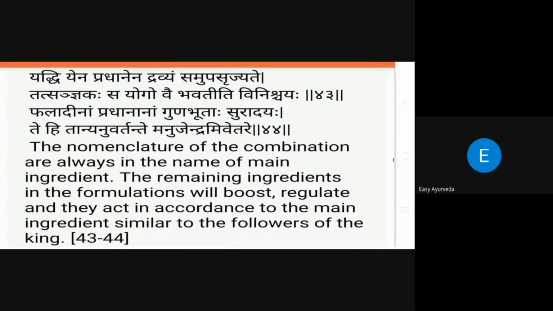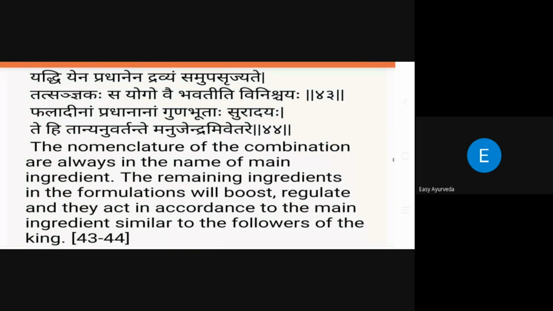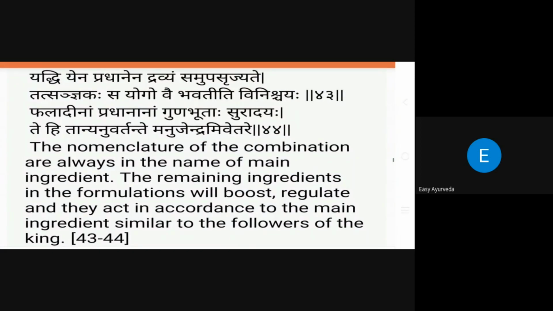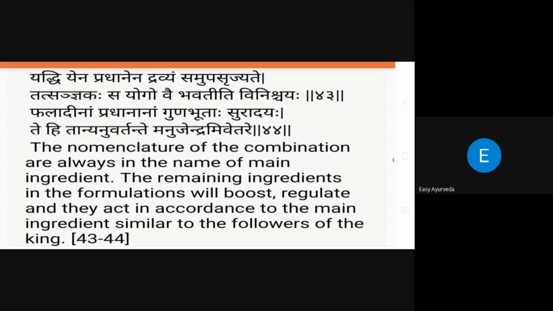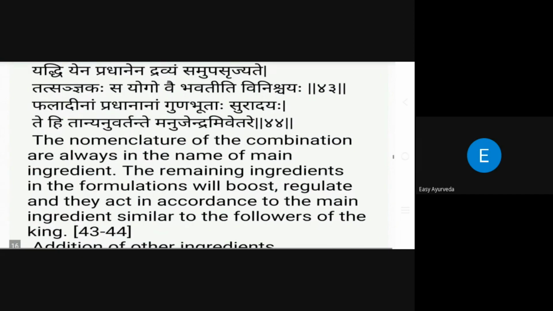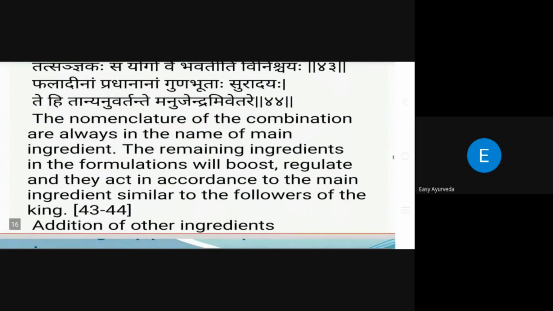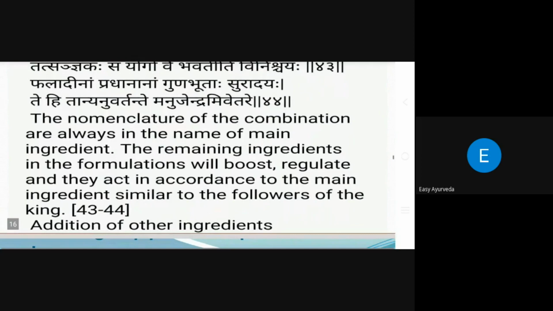And this is one thing we observed: whatever the formulas, whatever the yogas explained in our classicals, all are mentioned on the basis of the action of the drug, the name of the inventor, and the first drug of the formulation. On that basis, we can give the name of the drug, especially.